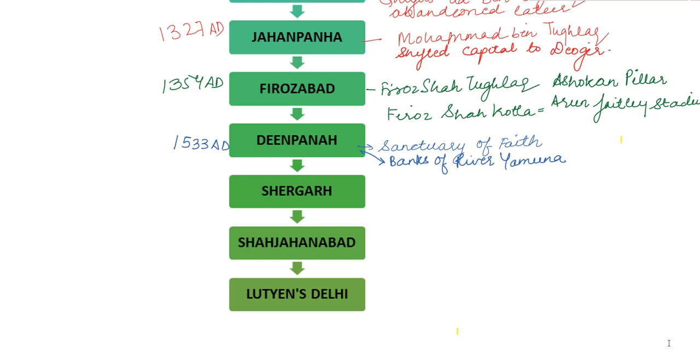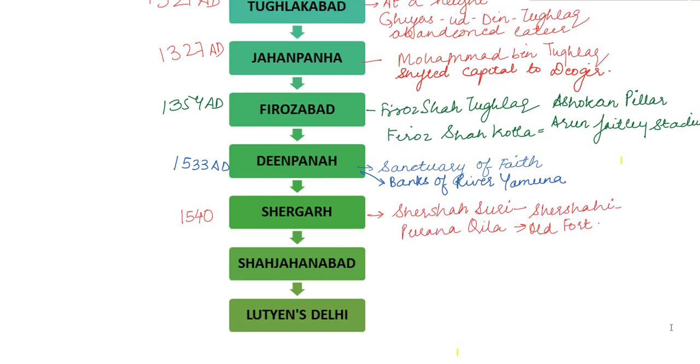Sher Shah overthrew Humayun in 1540 and razed Deen Panna to the ground and built his new capital, that was Sher Shahi, which was then known as Shergarh. It also housed the Purana Killa fort. This was the sixth city of Delhi.